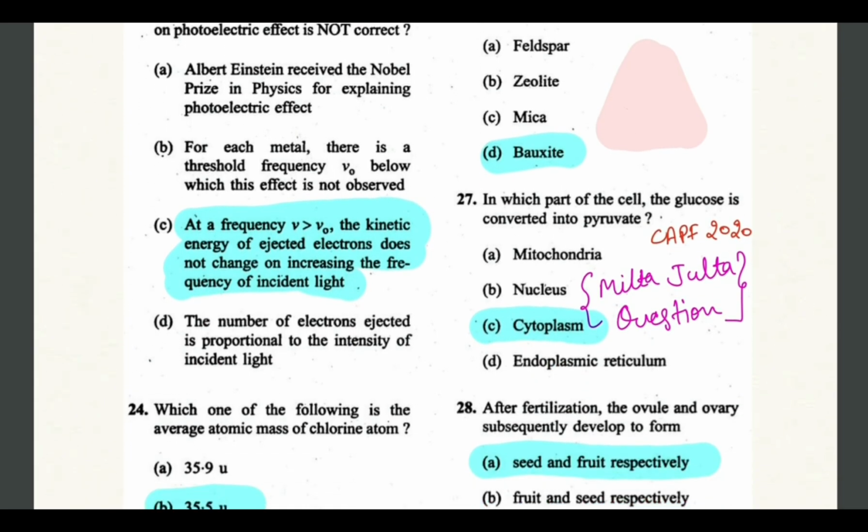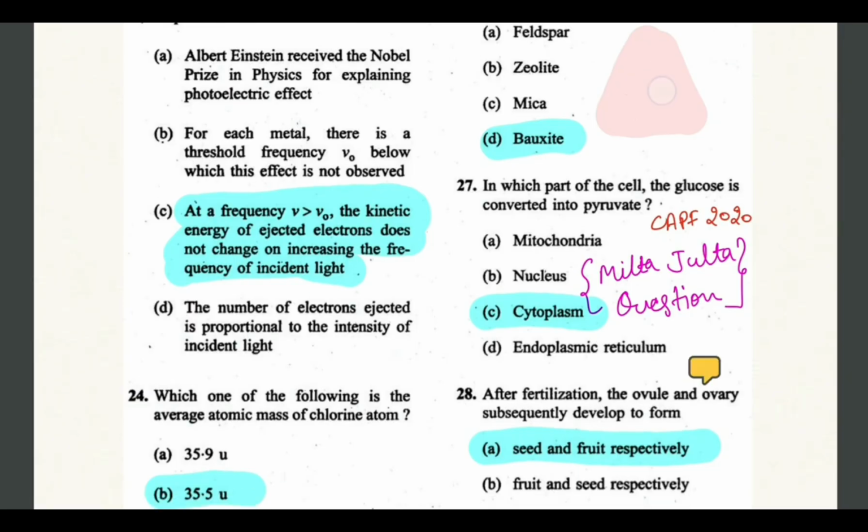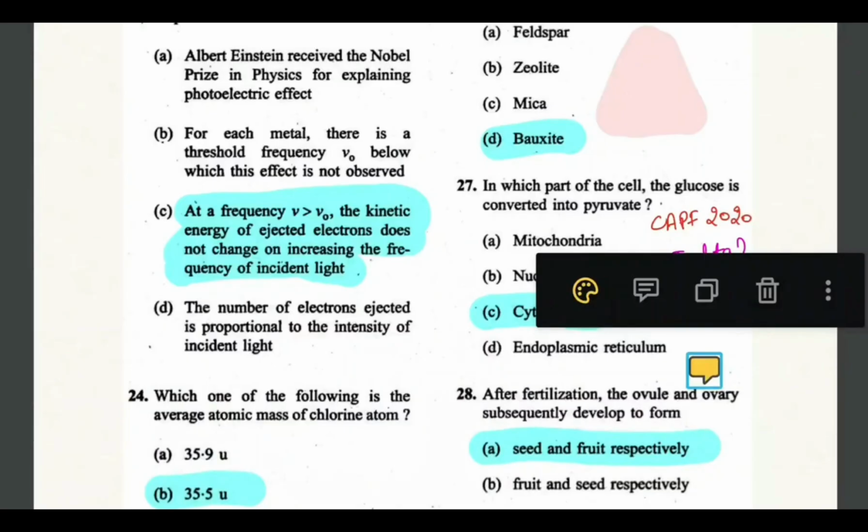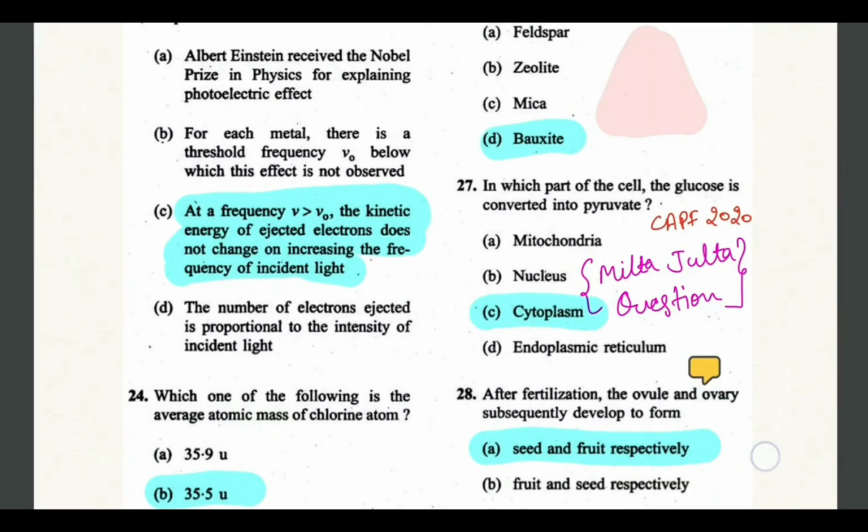And next question, in which part of the cell is glucose converted into pyruvate? So in the cytoplasm it takes place. Glycolysis is the process by which glucose is broken down within the cytoplasm only to form pyruvate. So the correct answer would be cytoplasm.